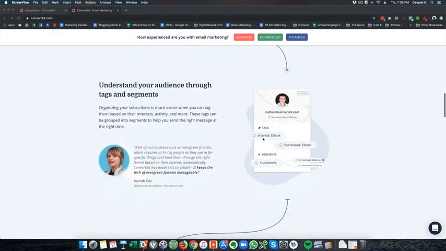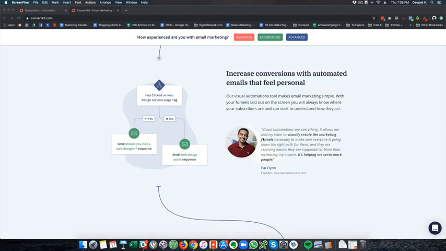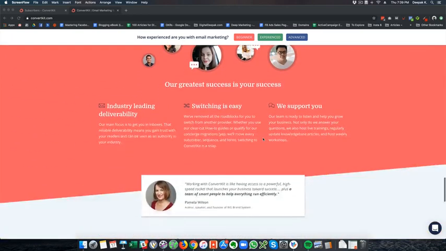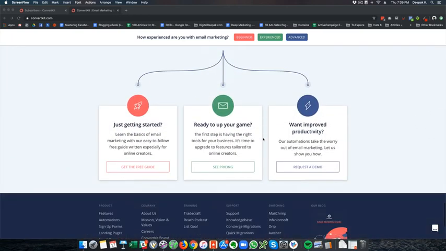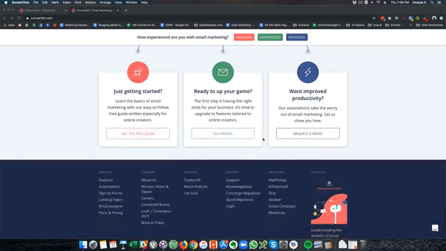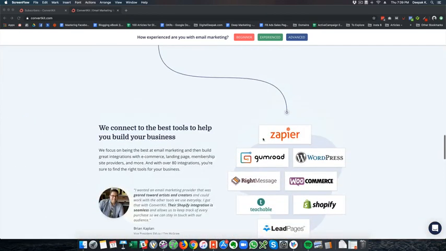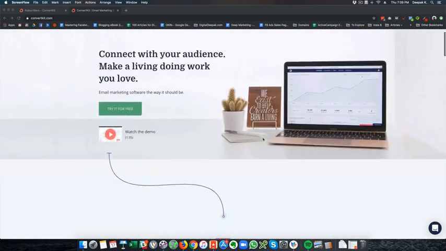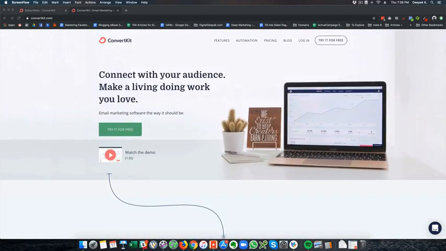So the way they have designed the tool is that they have kept the interface simple and made sure that any individual who has an online presence can have a solid email marketing platform without making it too complex like ActiveCampaign. The amount of customizations and options you have is not as much as other tools, but the deliverability is really good.